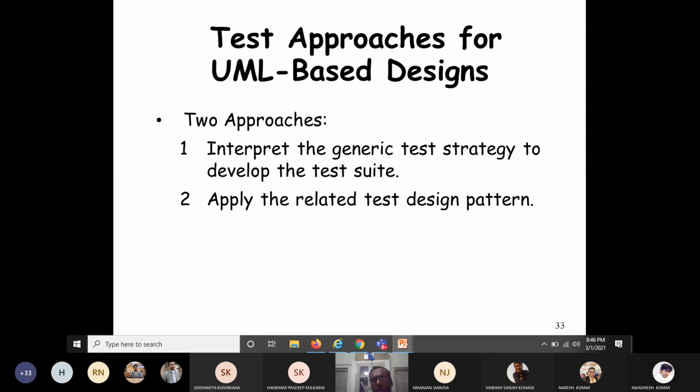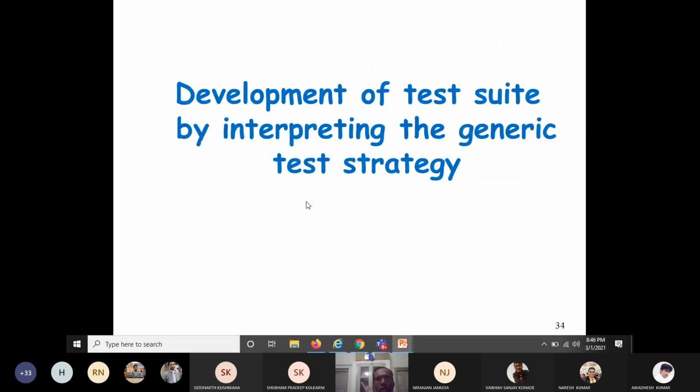Just like in design you have known different patterns such as the facade pattern, proxy pattern, and expert pattern. Those who have studied software engineering know that in software design these kinds of patterns are used. Similarly, in the case of testing, we call them test design patterns. These test design patterns can be used for software testing. We'll see the first approach first. If time permits, we'll see the second approach.